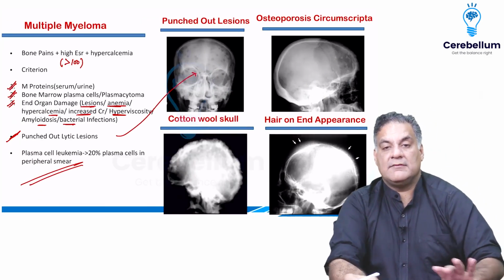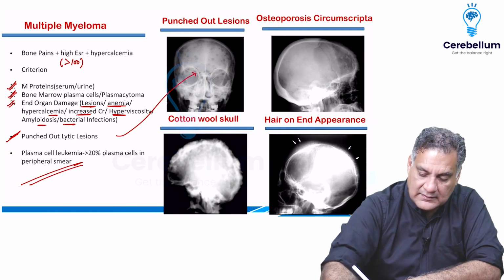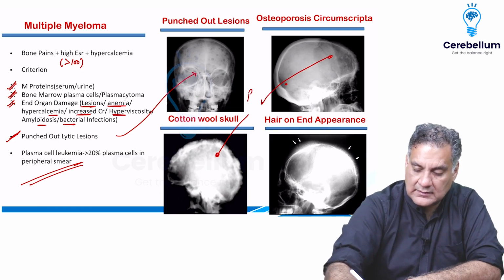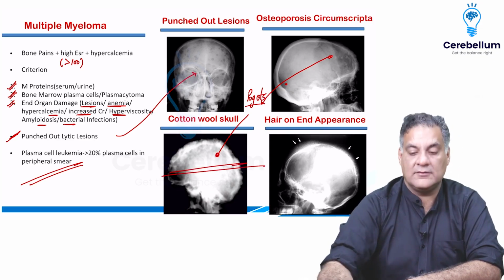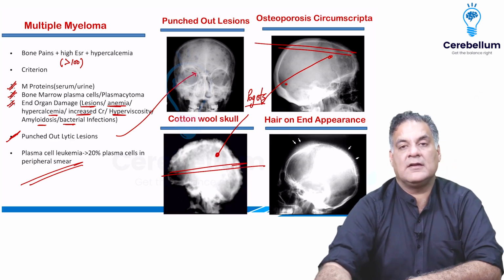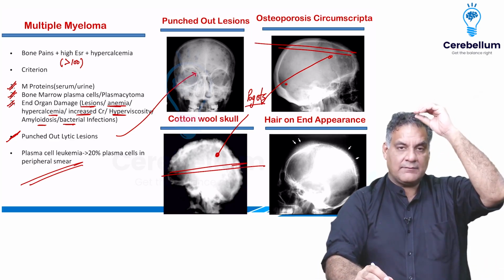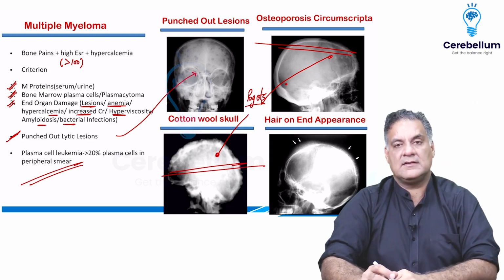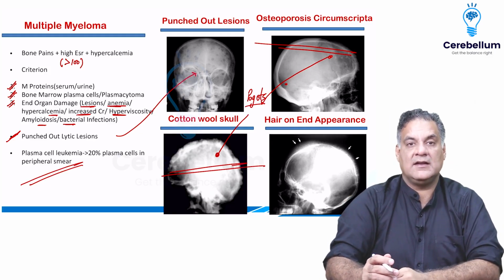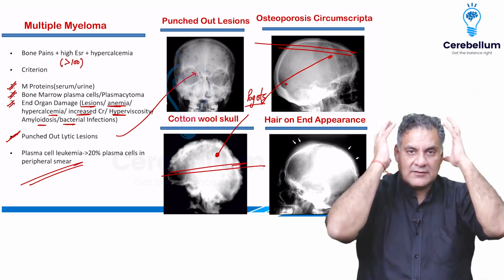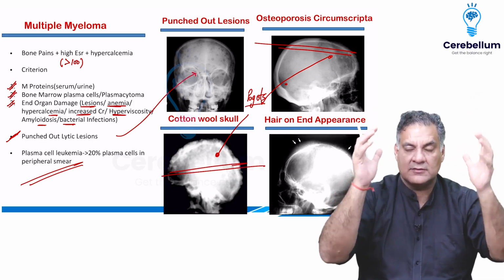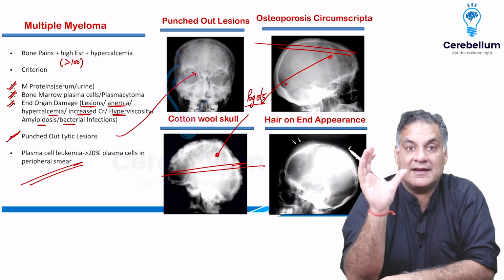But there are some more skulls that one should remember. The two of them are Paget's, where there are cotton wool deposits or a large area of osteoporosis. Osteoblastic activity of Paget's increased, causing cotton wool skull. Lytic activity increased, causing osteoporosis circumscripta. In fact, there's a separate type of hat which is there in Paget's, called Tam O'Shanter hat. So Tam O'Shanter skull is also seen in Paget's. Paget's is a disease where the skull size keeps on increasing because of osteoblastic activity increment causing cotton wool skull. So this is a disease of increasing hat size.